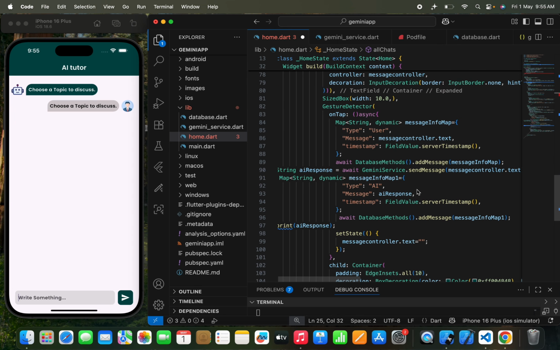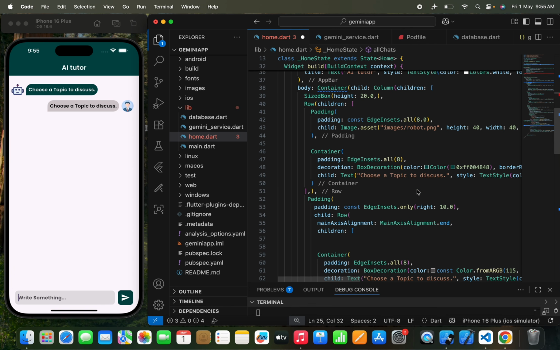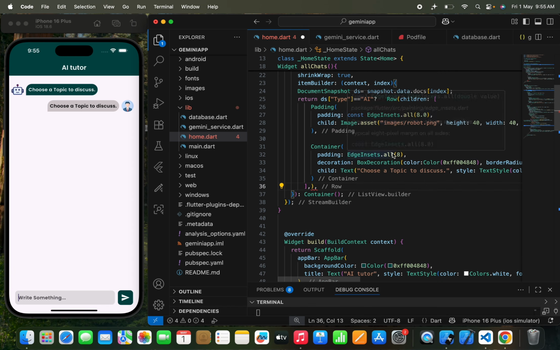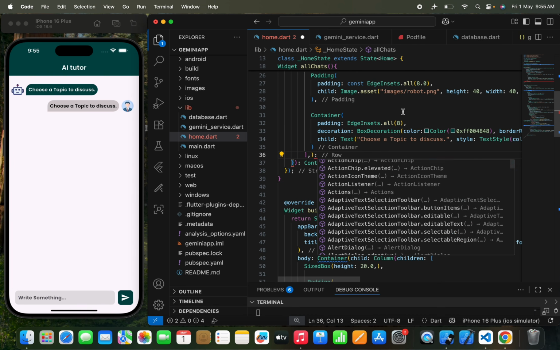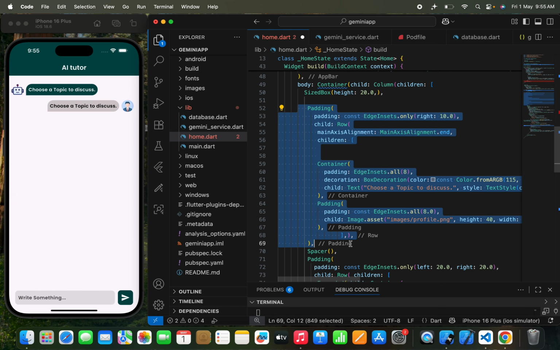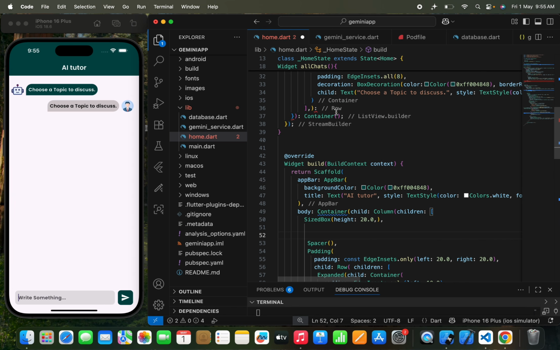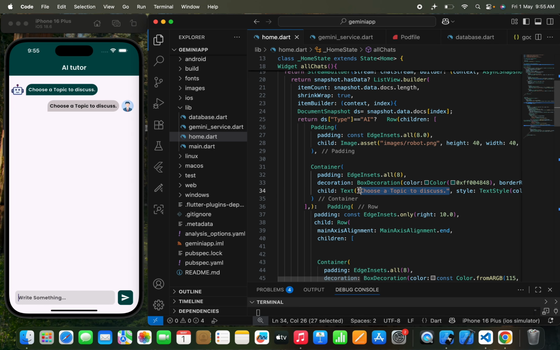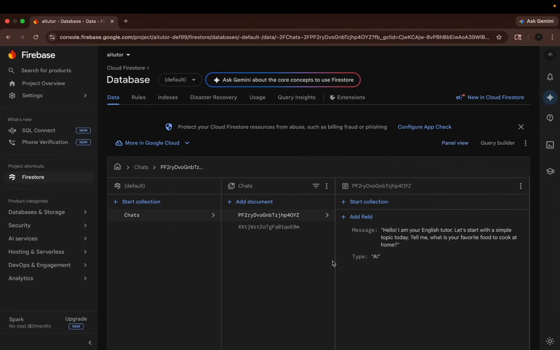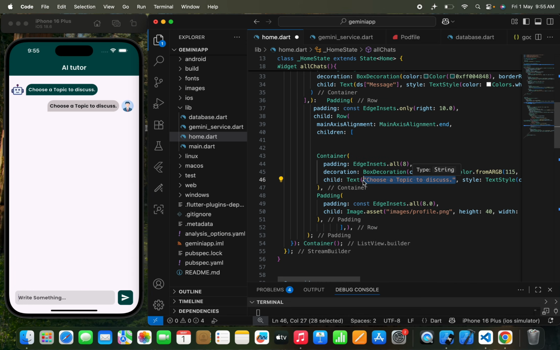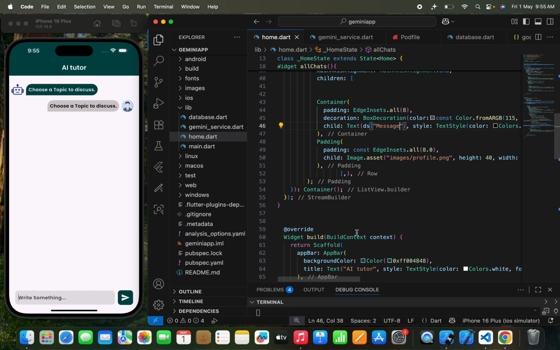To show that, let's cut this row from here and directly paste this. Now this is for the AI, and let's do the same for the normal user. So let's copy this, cut this, and paste it over here. It's easy. Now we need to show the text as well. So write ds, and it's a message. I'm going to write a message, something like this. I think it's clear.